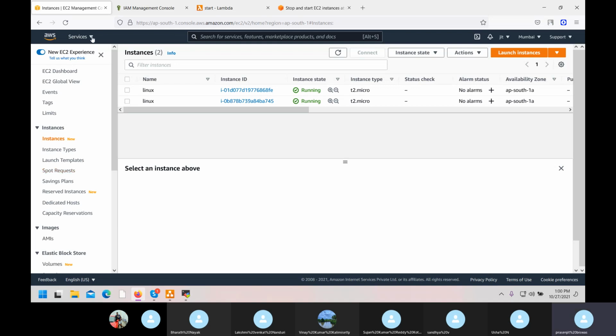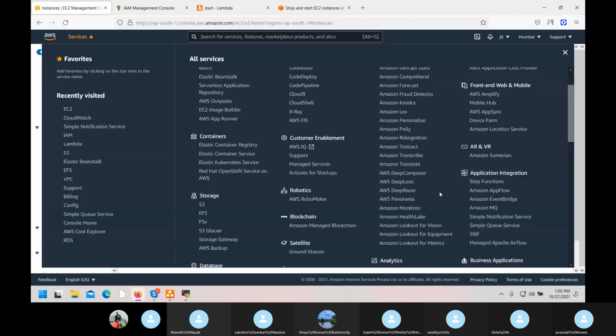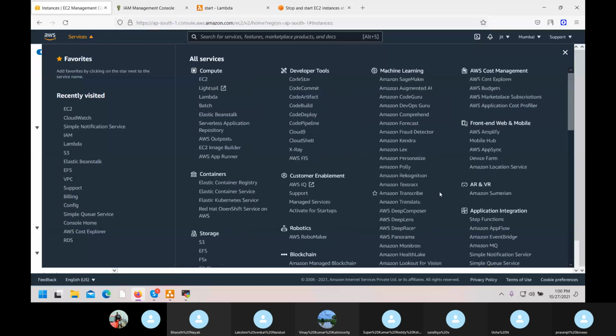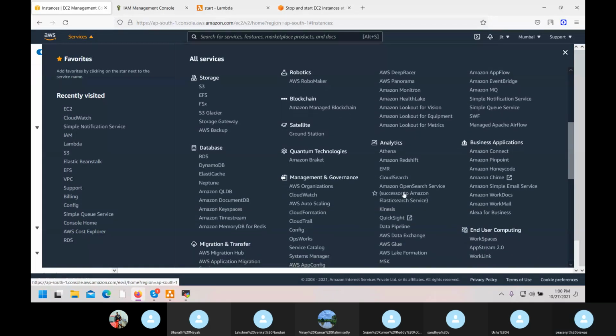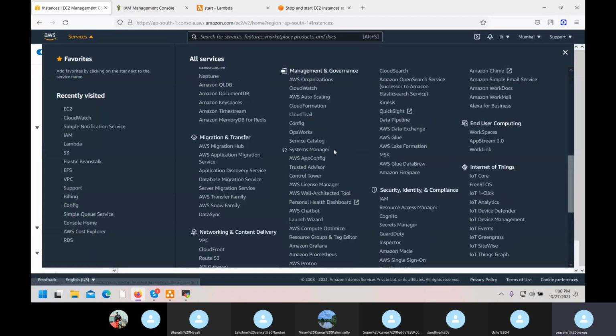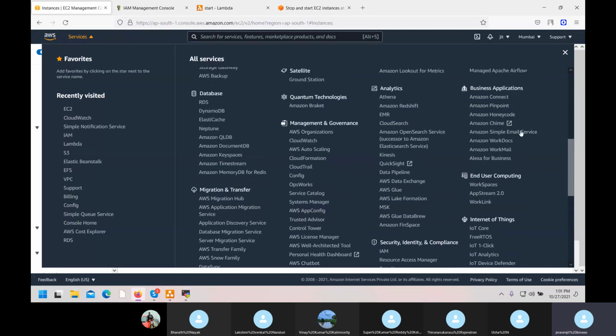So come here, management. Machine learning, where is it? Not in management then. Hold on a second. Yes. This is business application, simple image service. No, not this.